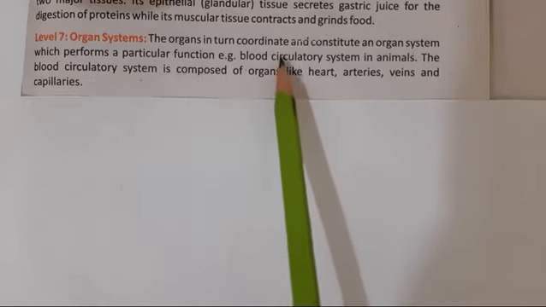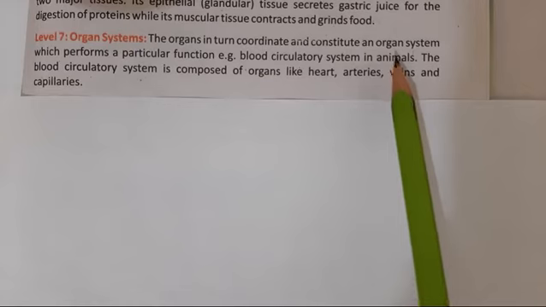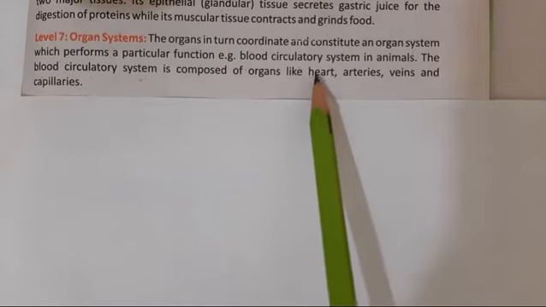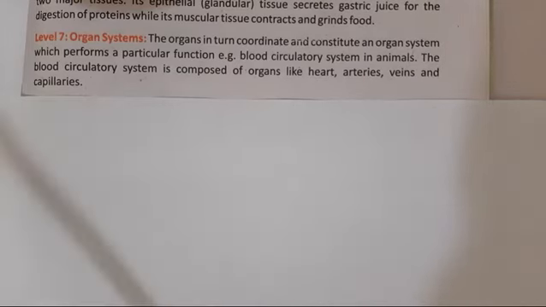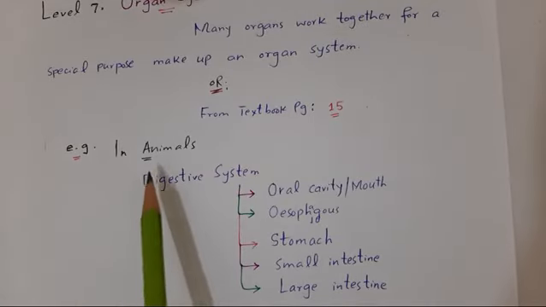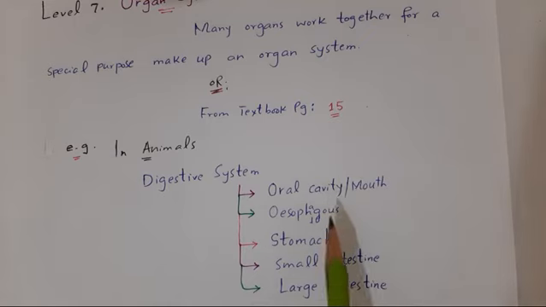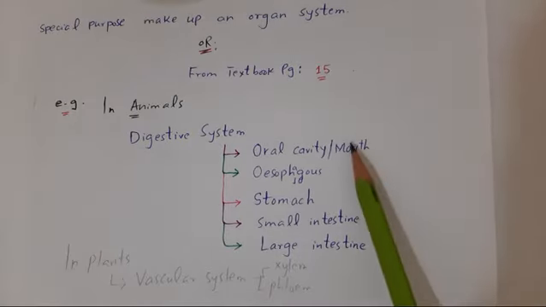For example, the blood circulatory system in animals is composed of organs like heart, arteries, veins, and capillaries. Another example of an organ system in animals is the digestive system, which is made up of oral cavity, esophagus, stomach, small intestine, large intestine. All these organs of the digestive system work together and help in the process of digestion.